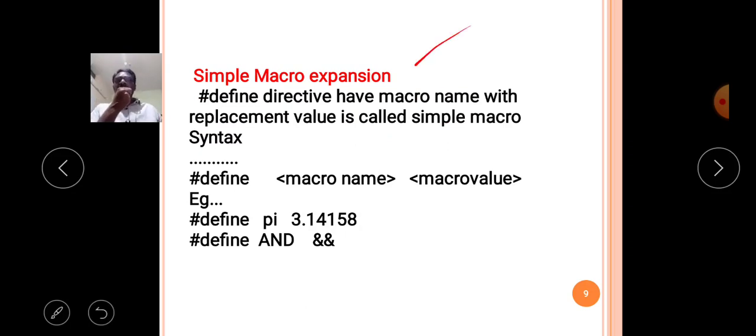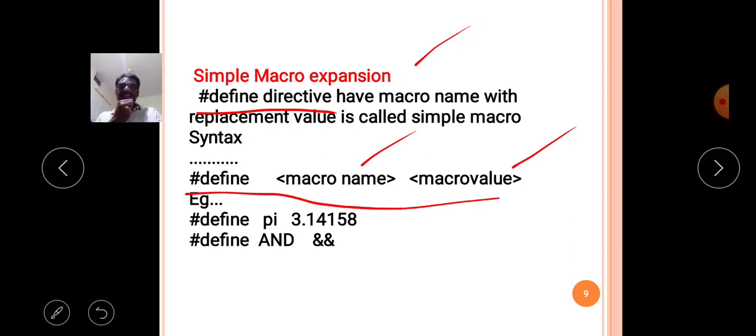With the help of the #define directive, a macro name with a replacement value is called a simple macro. In the place of the macro name, the macro value will be replaced. Observe the syntax carefully. Here, #define is the keyword used to design a macro. Then a space, the macro name, then a space, then the macro value.